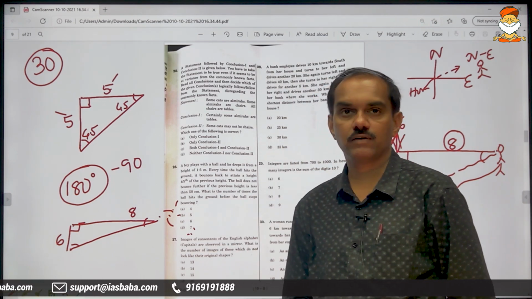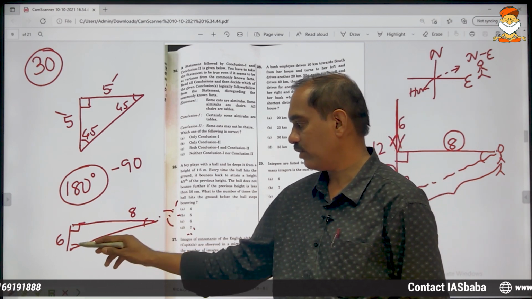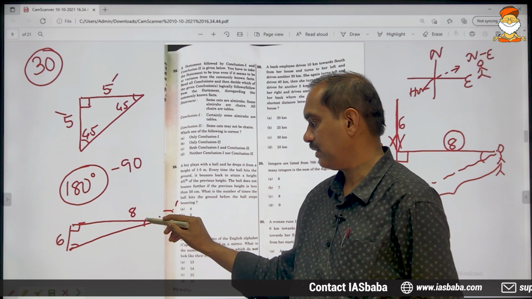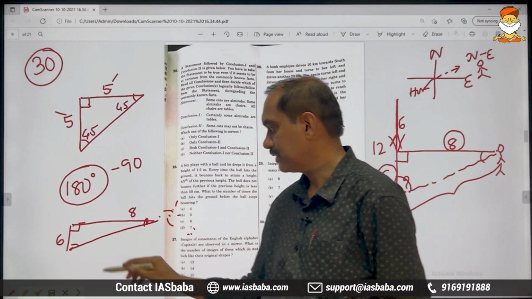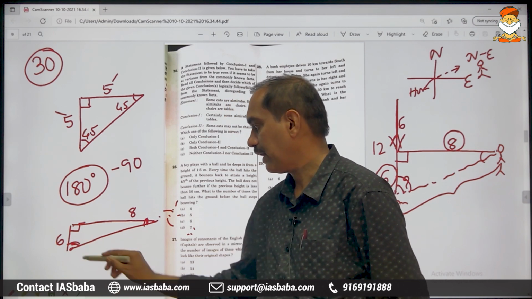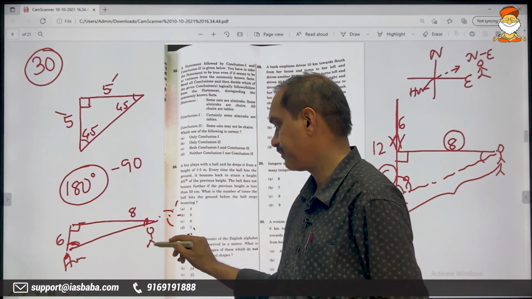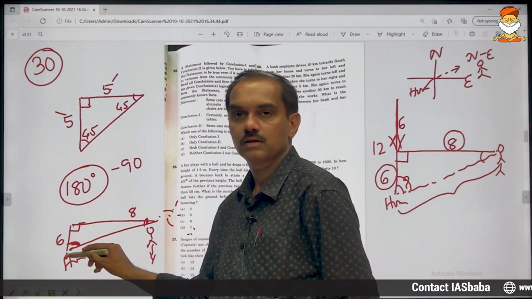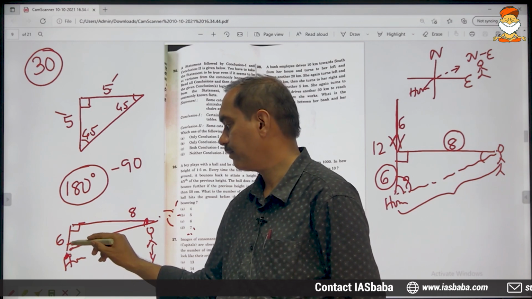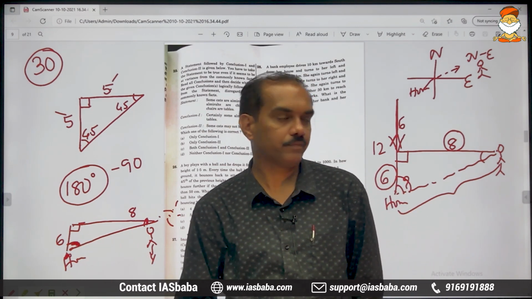And which is less than 45 and which is more than 45? This is obviously less than 45. Just by looking at the diagram, we can see here, this angle is less, this angle is more, and this is the starting point. This is her home. This is where she is. Therefore, from the starting point, from her home, here the angle is more.